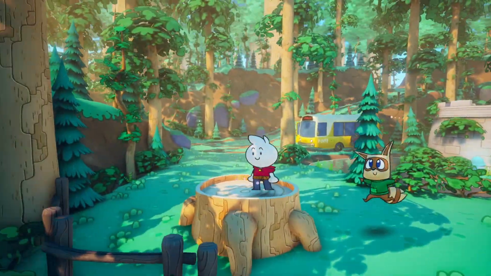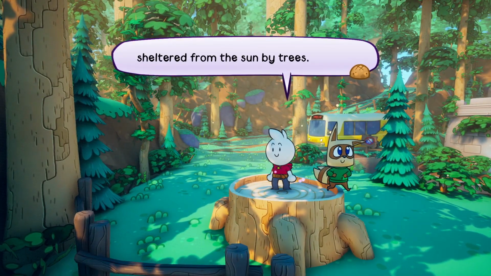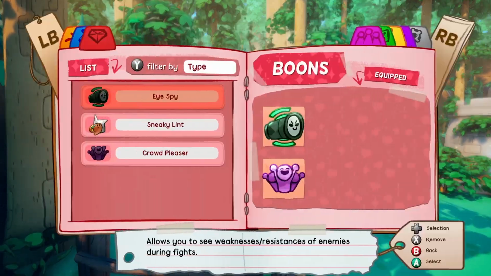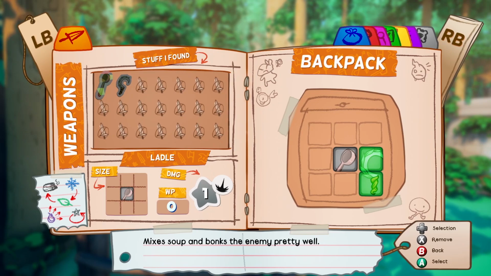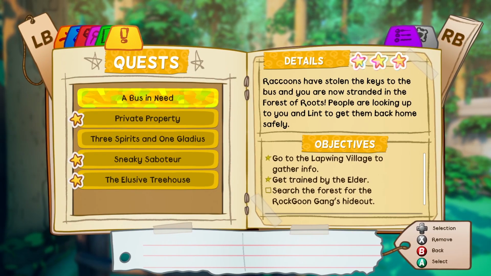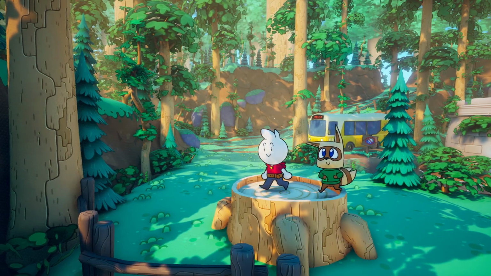Now let's go back over here. By the pond, I slept, sheltered from the sun by trees. Back to my dwelling. Alright, so that's one of the, what am I thinking here? Yeah, that's one of the spirits. Found the one by the pond. And then there's one by the mine, and one in the village.